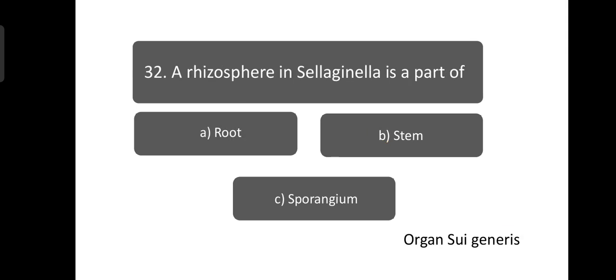The rhizophore in Selaginella: the answer key shows it is a part of stem, but by reviewing literature, it is neither root nor stem. So that's why it is known as an organ sui generis.